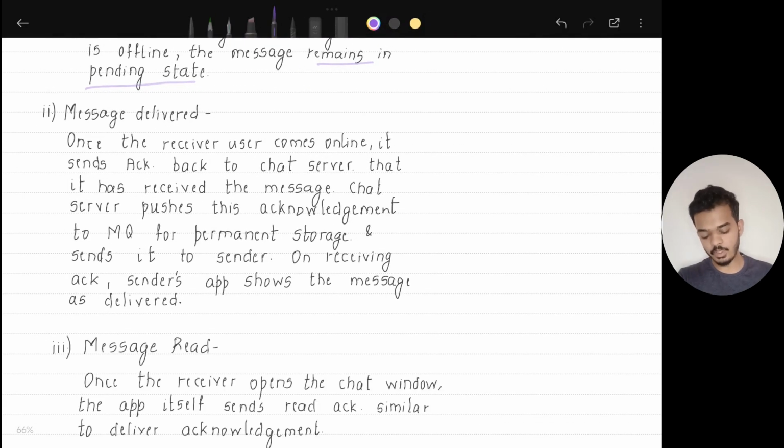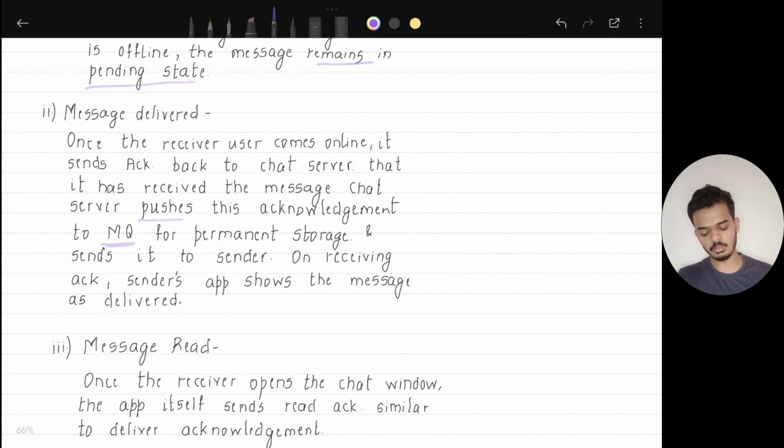Now, once the receiver, who was offline, comes back online, the chat server will receive a notification that this user has come online, and it will know that it has a message pending to be delivered. The chat service will push the acknowledgement to the message queue that this person has come online, and the message queue will fetch any pending messages for this particular user.